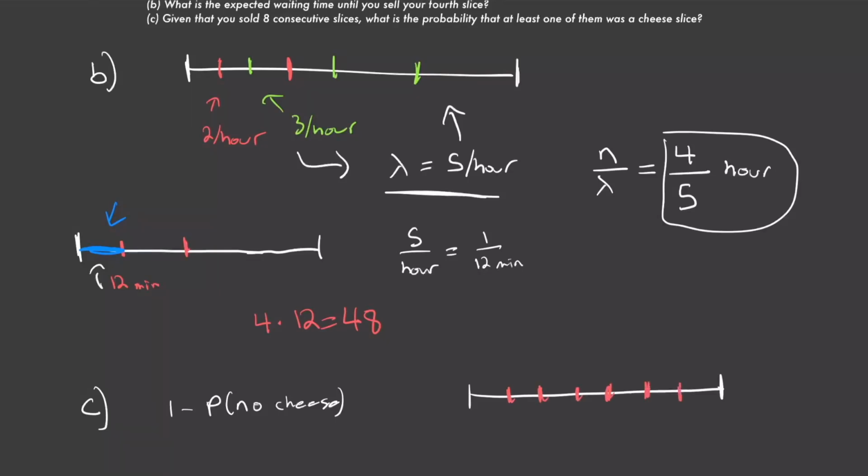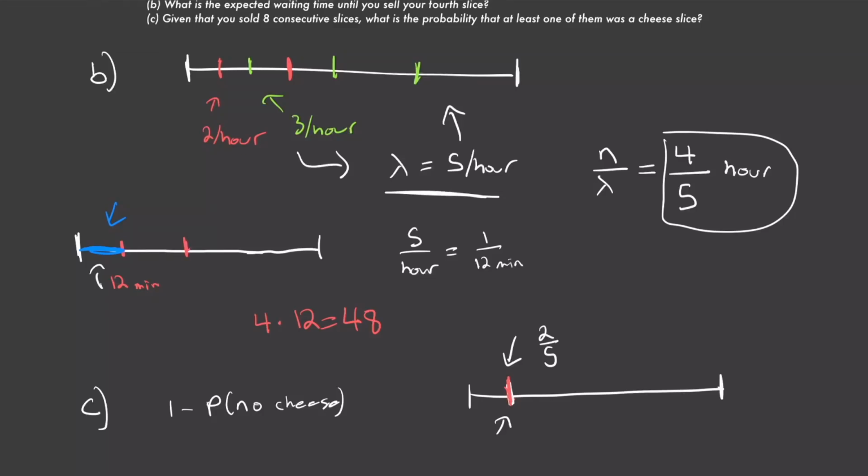And now don't overthink this. In part A, we found that the probability at any one of these points of getting a pepperoni was just equal to 2/5. Because we know from part A that the probability of us getting our first slice as a pepperoni was equal to 2/5, and we know the exponential distribution is memoryless, again from QP 137. So we know exactly at this point right here, when we get our first pepperoni, it's basically going to reset.